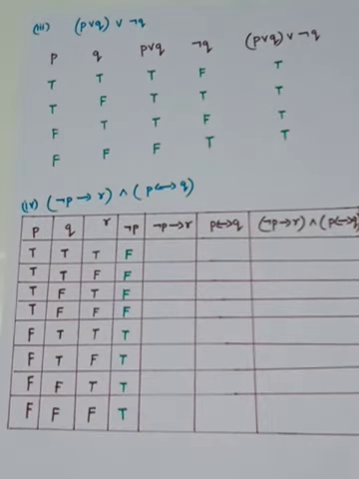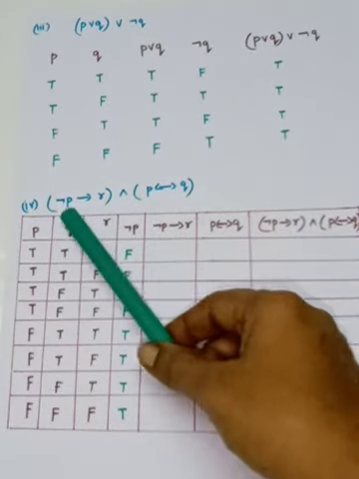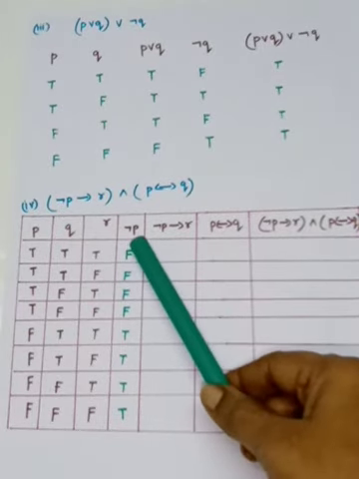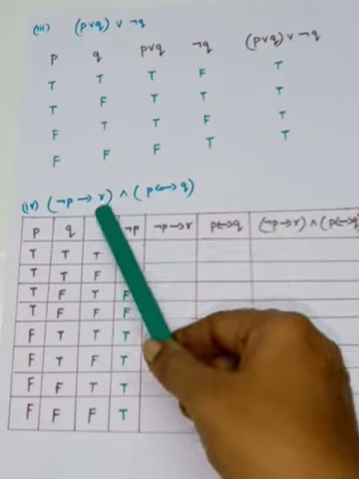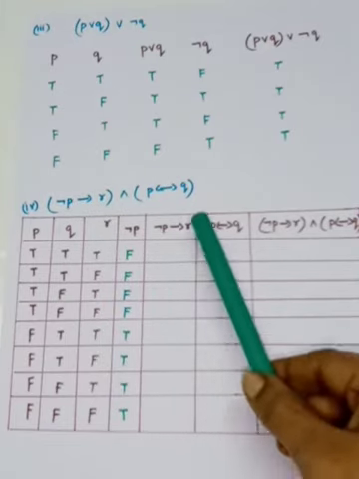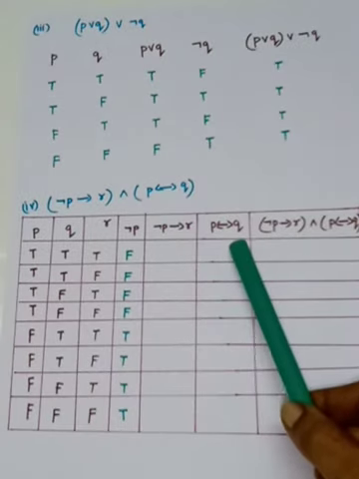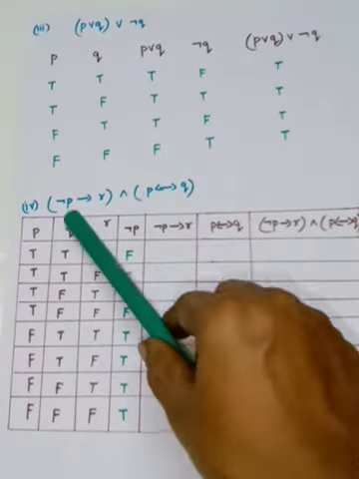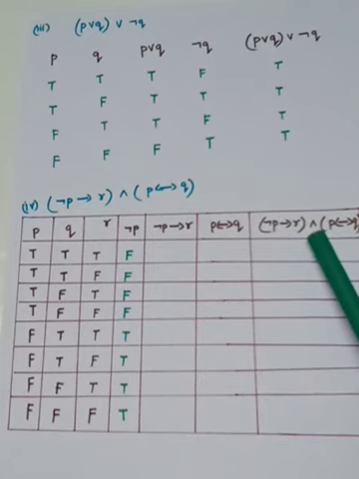Okay, see now, first what is needed? Negation P. So I have found negation P. Next, first I have to evaluate the first bracket, so negation P implies R. The next one, P if and only if Q. That is the next one. Next you have to combine using the connective AND.